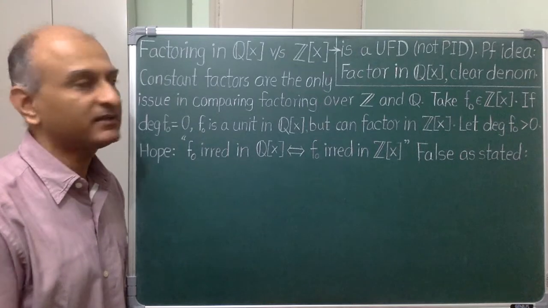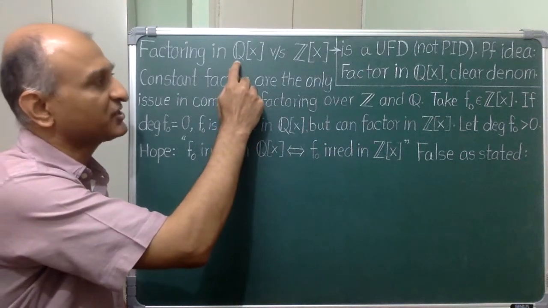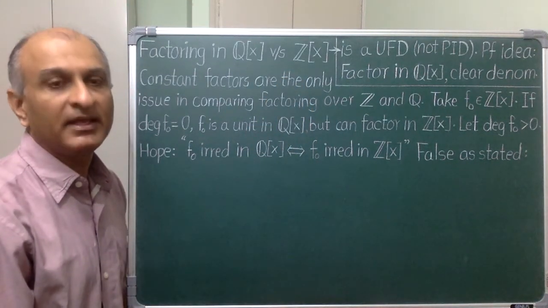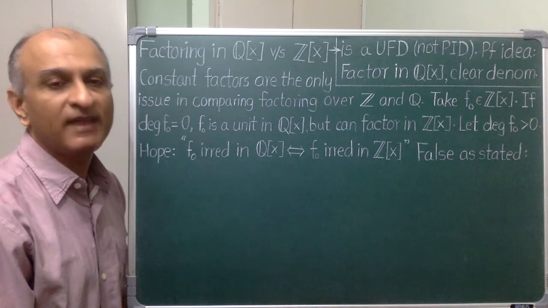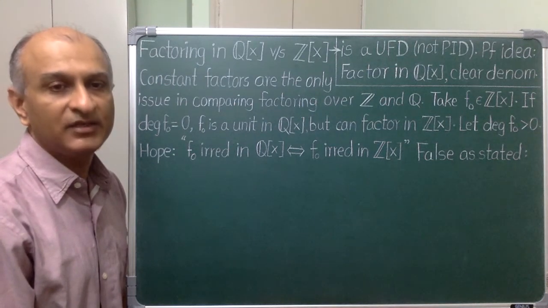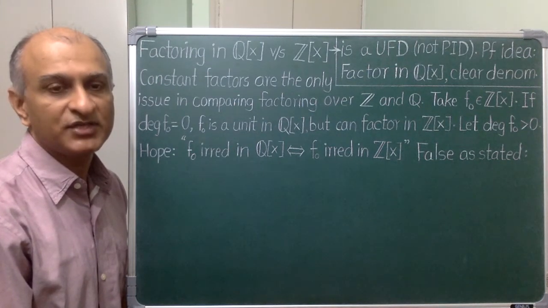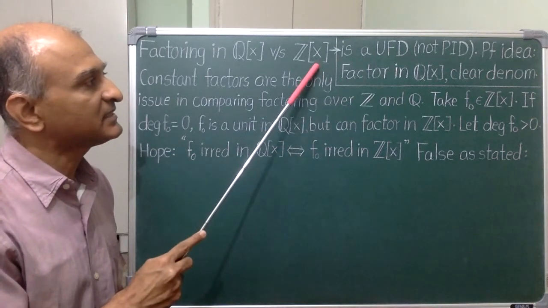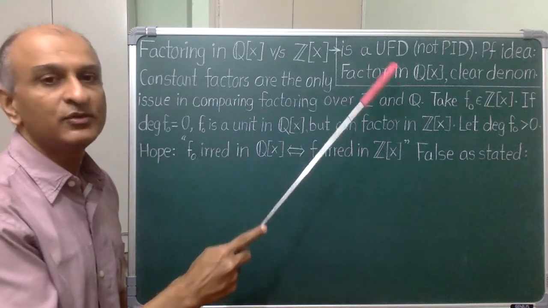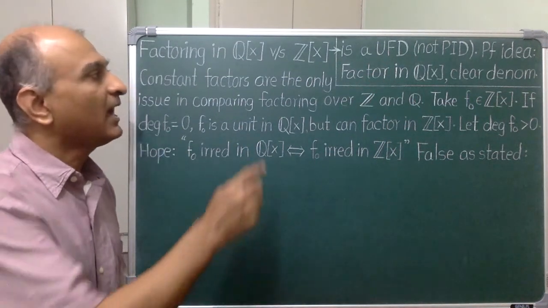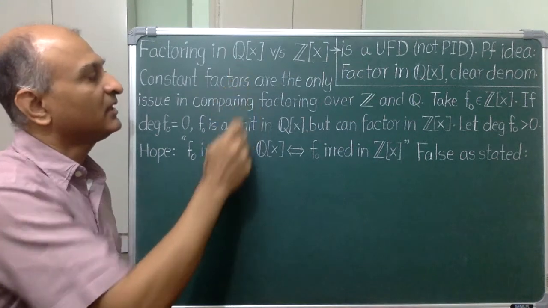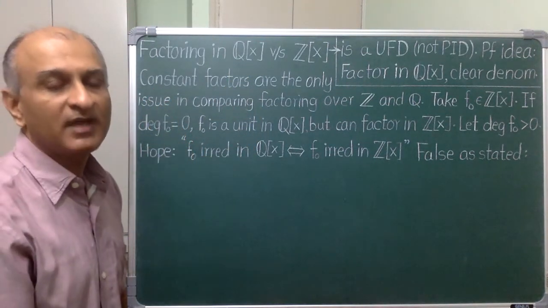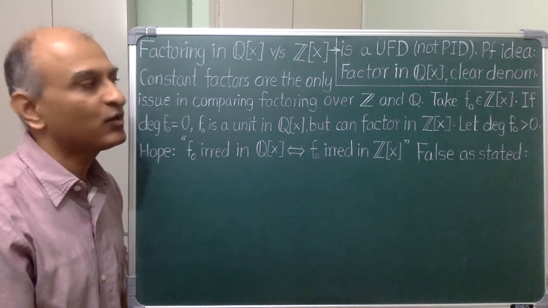Let's compare factoring polynomials over rationals and over integers. The idea is simple. Any equation over Z stays valid over Q, and I can clear denominators over Q to get an equation over Z. This is how we'll see shortly that Z[x] is a UFD, using unique factorization in Z and in the PID Q[x]. The point is that constant factors are the only issue when we compare factoring over Z and over Q.